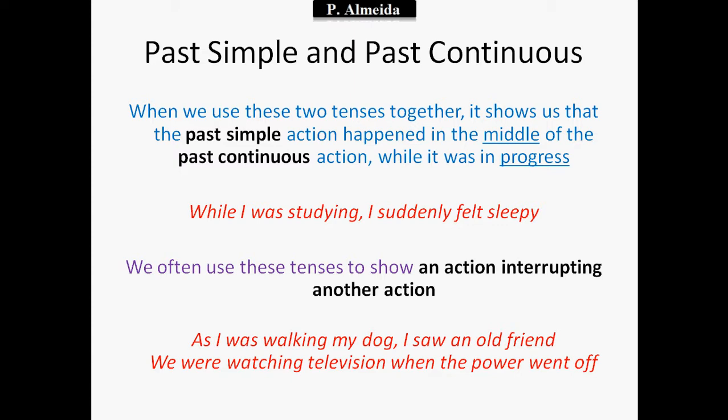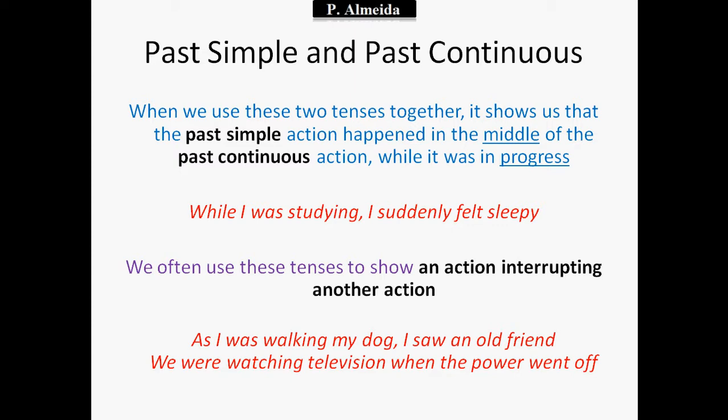So for example, "While I was studying, I suddenly fell asleep." The studying was happening, that's the past continuous, and then the person fell asleep. It didn't have to be asleep forever because it can stop, but it's still past simple because it happened when something else in the past was already taking place, okay?